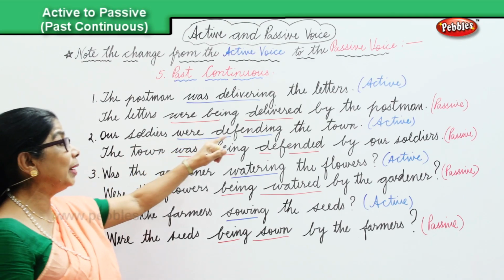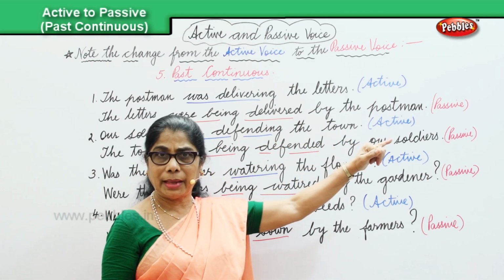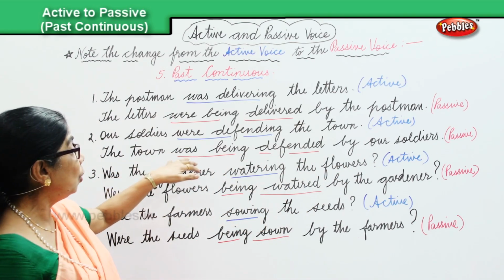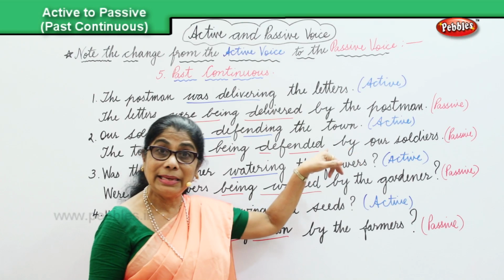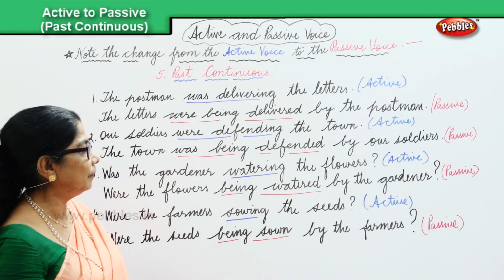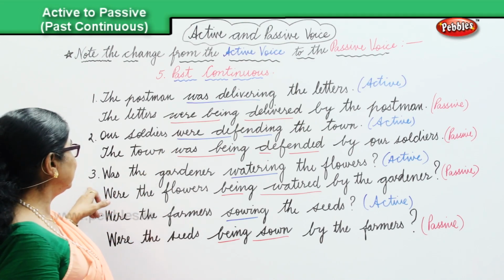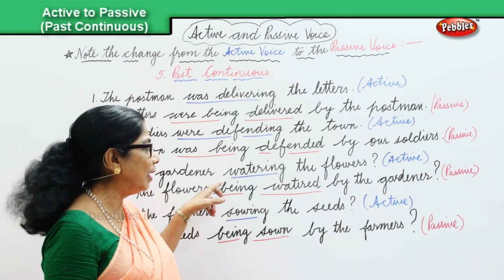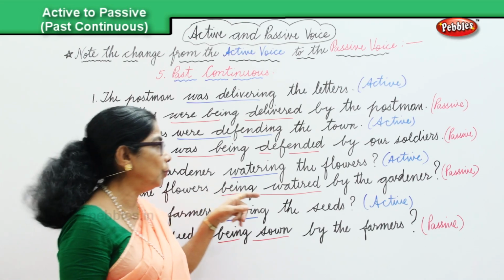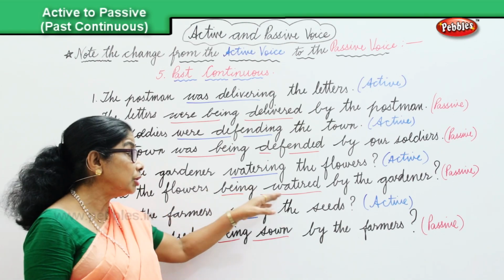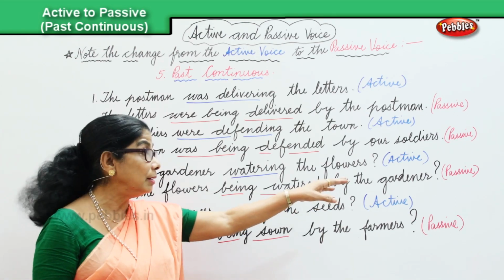In the past continuous, let's look at the second sentence. Our soldiers were defending the town. Active. In the passive, the town was being defended by our soldiers. Passive. And in the third sentence, was the gardener watering the flowers? Active. Change over. Were the flowers being watered by the gardener?